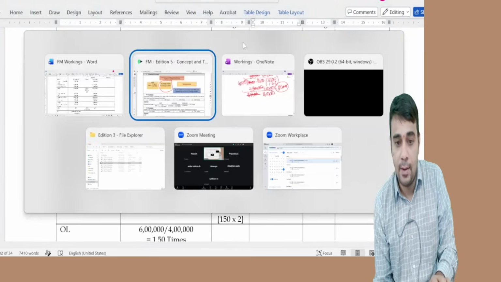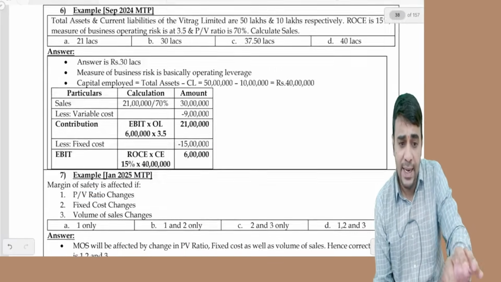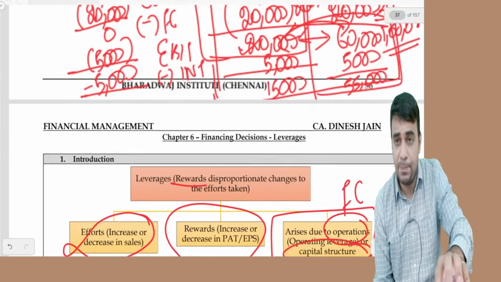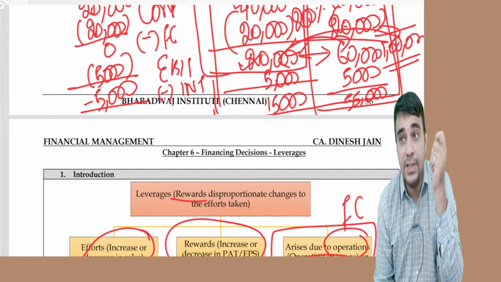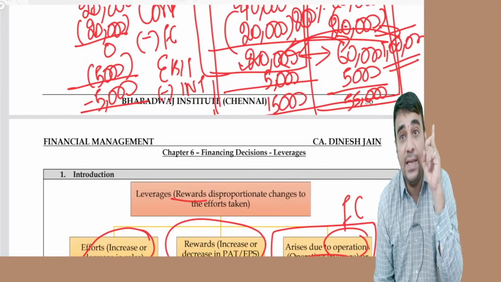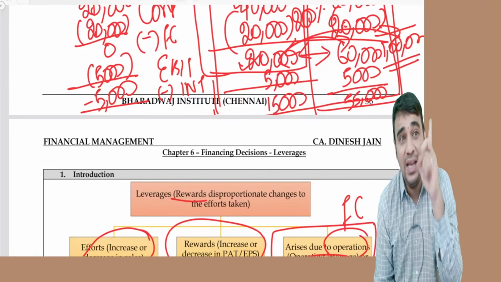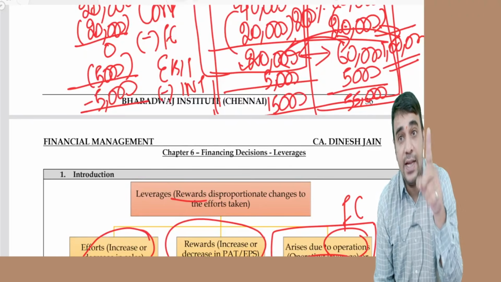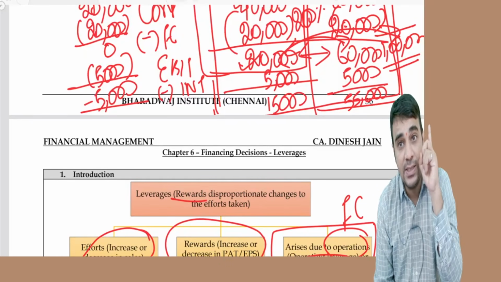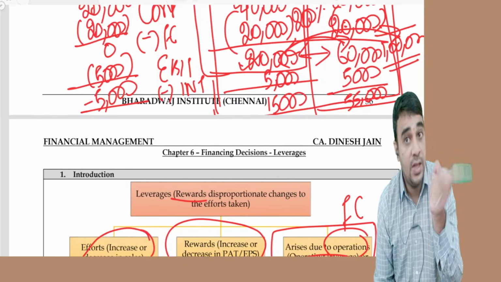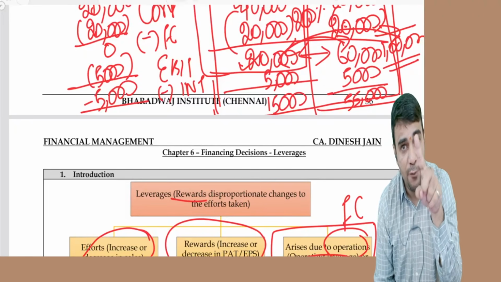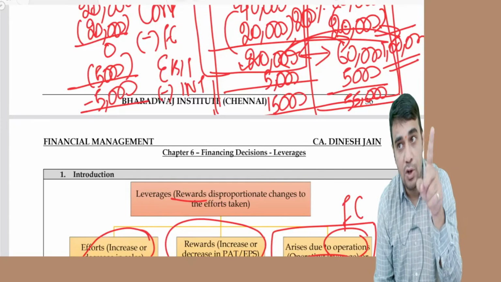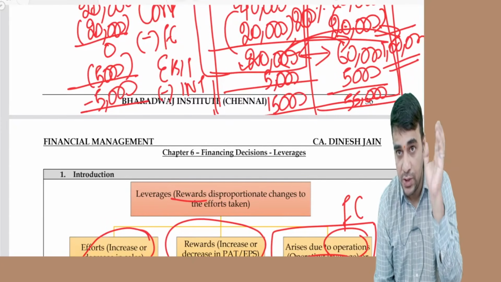I'll repeat again the concept. Operating leverage measures what? Percentage change in EBIT for percentage change in sales. This is the first formula. The real formula is contribution divided by EBIT. The third formula is 1 by margin of safety.